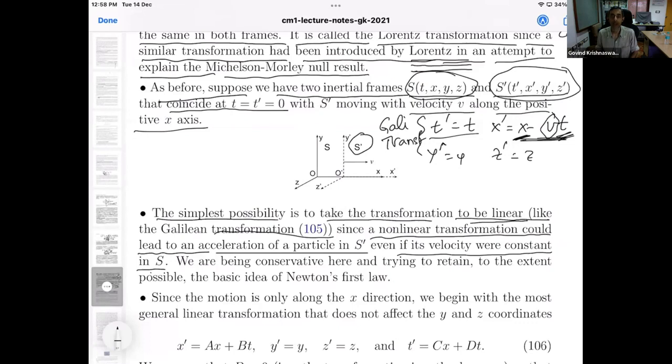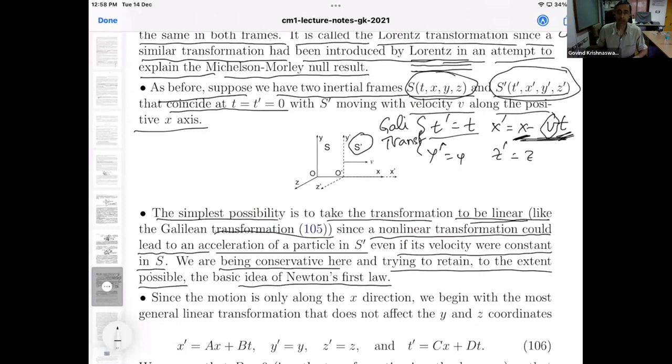Now, this would violate Newton's first law, because these are two inertial frames, and we are being conservative and trying to retain to the extent possible the basic idea of Newton's first law. So Einstein is not throwing out Newton's first law.